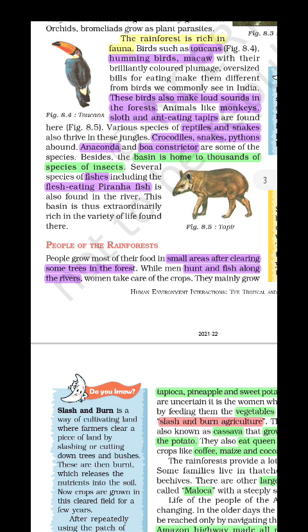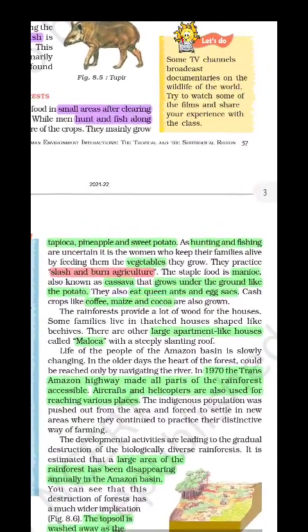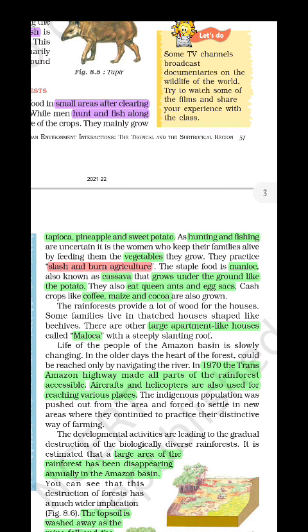Mainly they do hunting and fishing along the river, and they grow tapioca, pineapples, and sweet potatoes in that region. Hunting and fishing are the main activities there. They also grow vegetables. And the very important process by which they cultivate is called slash and burn agriculture.